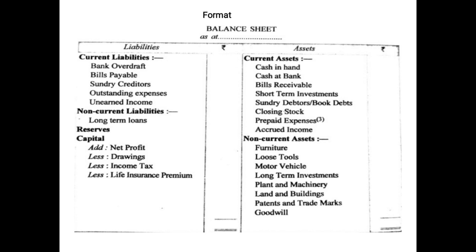After that, we have shown non-current assets or fixed assets, means those assets which cannot be easily converted into cash within 1 year without any loss. For example, furniture, loose tools, motor vehicle, long-term investments, plant and machinery, land and buildings, patents and trademarks, goodwill. Patents and trademarks and goodwill, this also we have discussed while discussing the chapter double entry system. So as you can see, all the chapters are interrelated, therefore I keep on asking you to revise all the chapters which we have discussed till now.